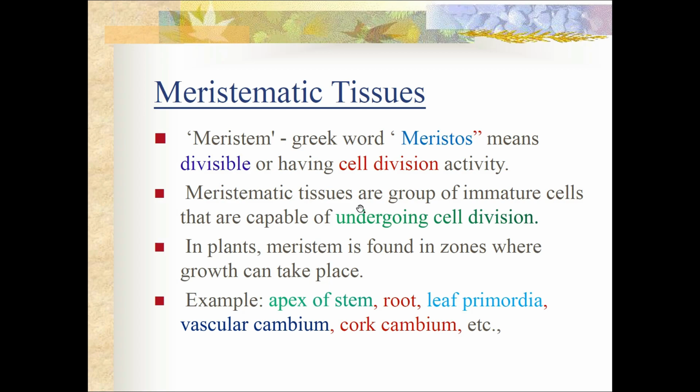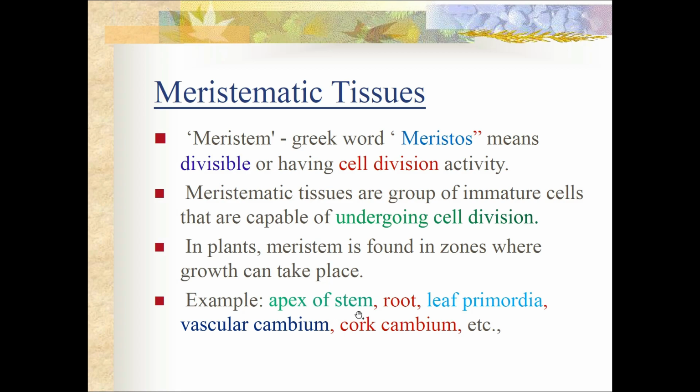Meristematic tissues are a group of immature cells. They will not mature. They are immature cells having the capacity of dividing continuously, or the capacity of undergoing cell division. In plants, meristems are found in the zones where growth takes place.